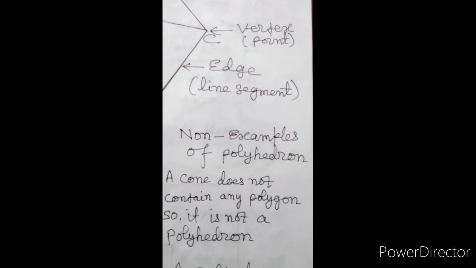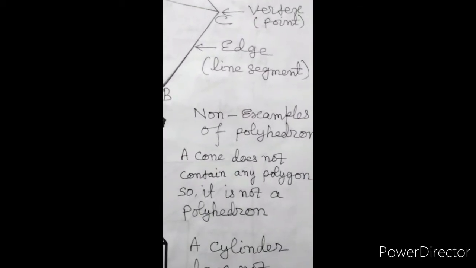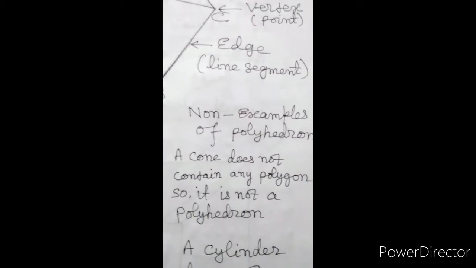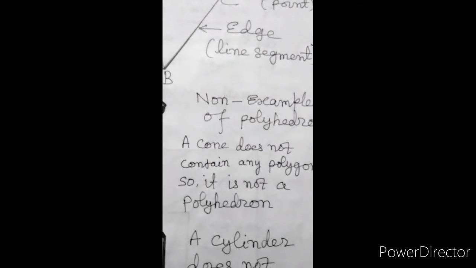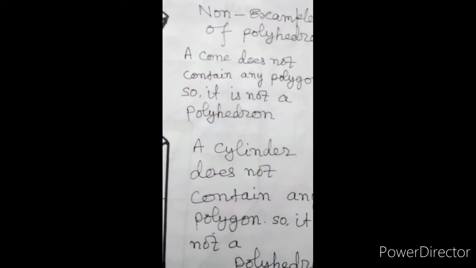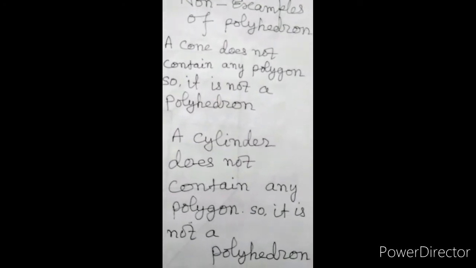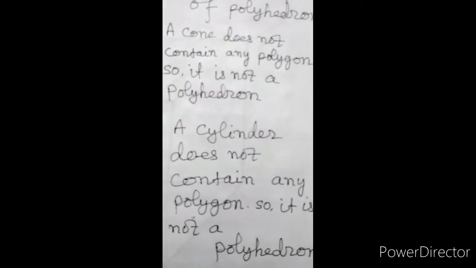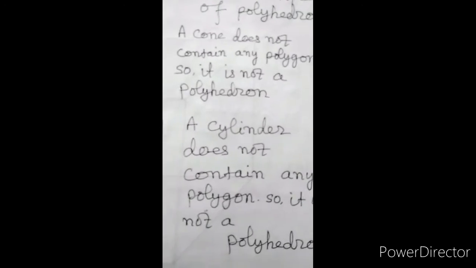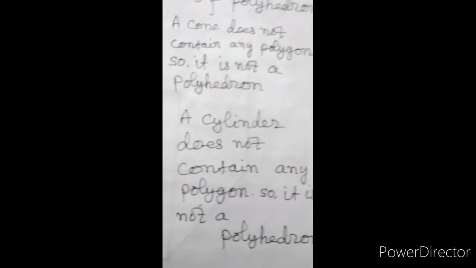Non-examples of polyhedron. A cone does not contain any polygon, so it is not a polyhedron. This one is a cone. A cylinder does not contain any polygon, so it is not a polyhedron.